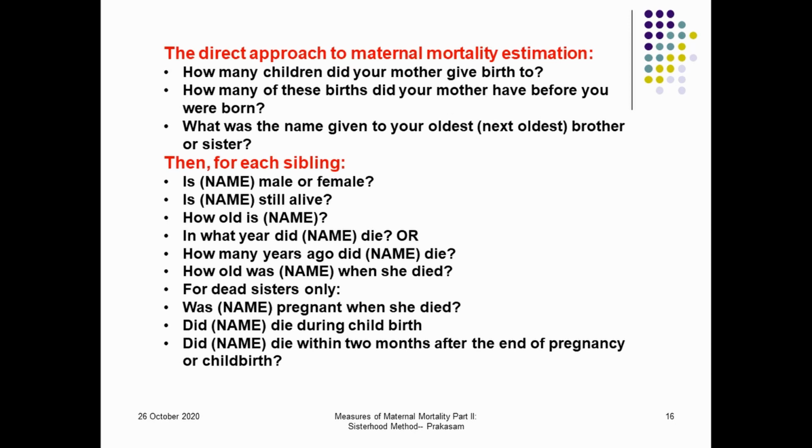Therefore, for the direct approach, for large surveys where limited time is available for collection of the data, they ask the mother about her children.